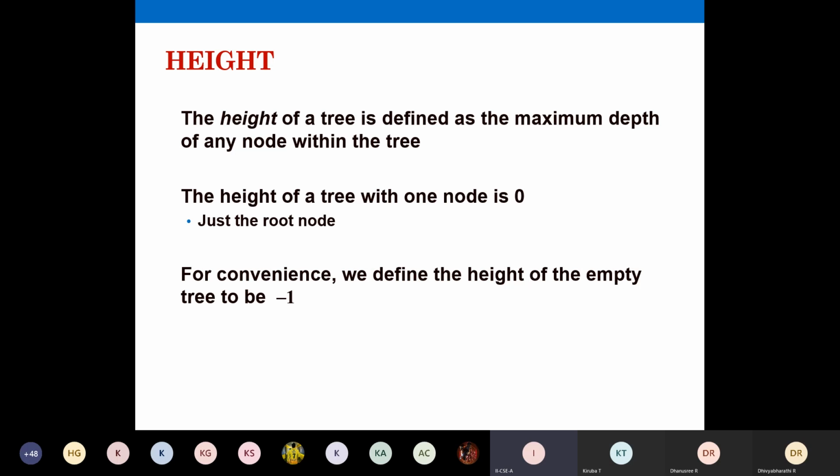So height of an empty tree is going to be -1. For example, if you don't have any node at all, we'll initialize it as -1. Then when I'm adding the first node, when it becomes a root node, we define the height as 0. So height of a root node is going to be 0, and when you are adding more nodes at successive levels, your height will be incremented by 1. So you remember, height of a root node is 0. Starting only you have to remember height of your root node is going to be 0. Then one by one you can add.